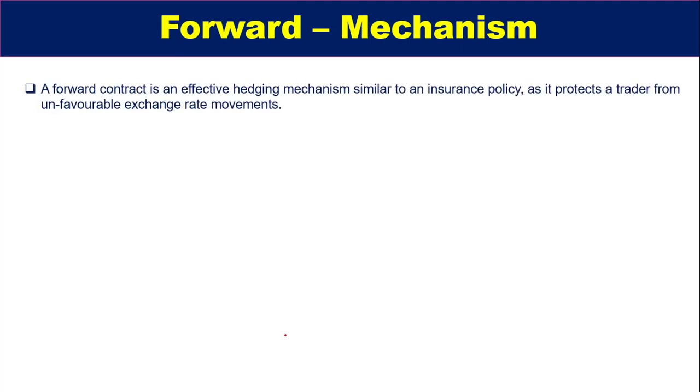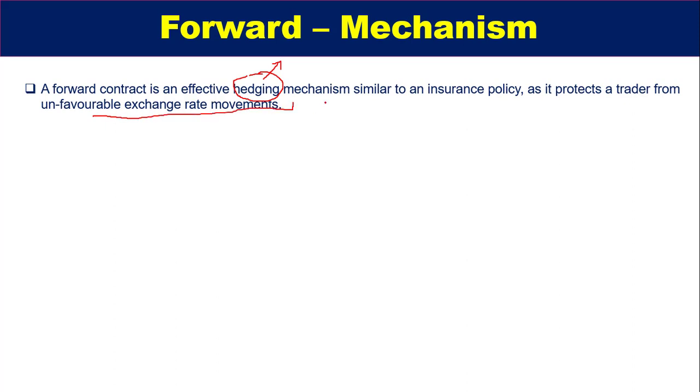Now comes the mechanism part. What is the basic underlying mechanism of forward contracts? As I told you, a forward contract is a hedging mechanism. Hedging is when we reduce the market risk by means of contracts. So it is a hedging mechanism similar to an insurance policy, as it protects the trader from unfavorable exchange rate movements.